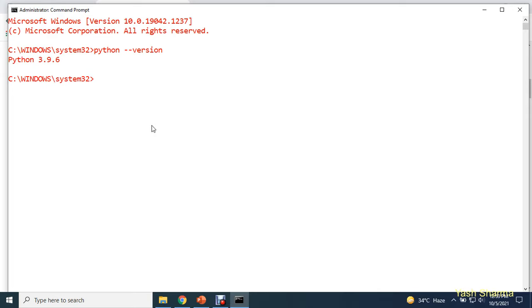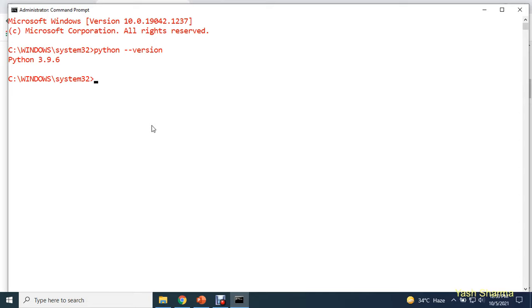So I'm using Python 3.9.6 version. In your case it will be 3.10, or it can be 3.9 point something. In my case it is 3.9.6. That means Python is available on my machine.